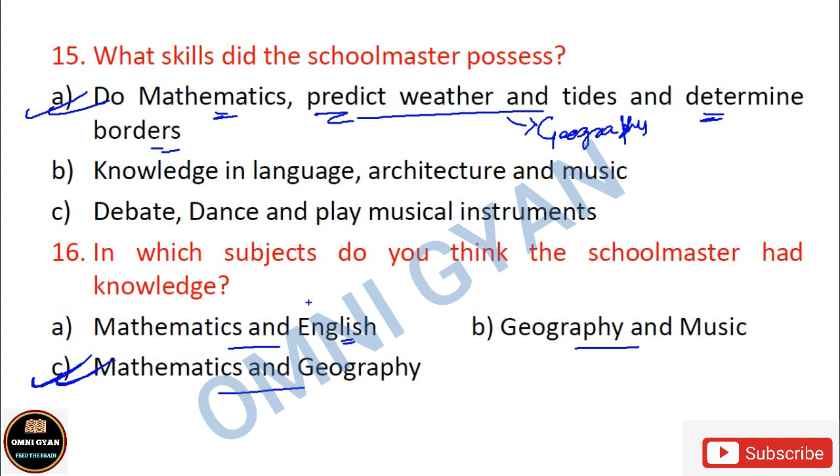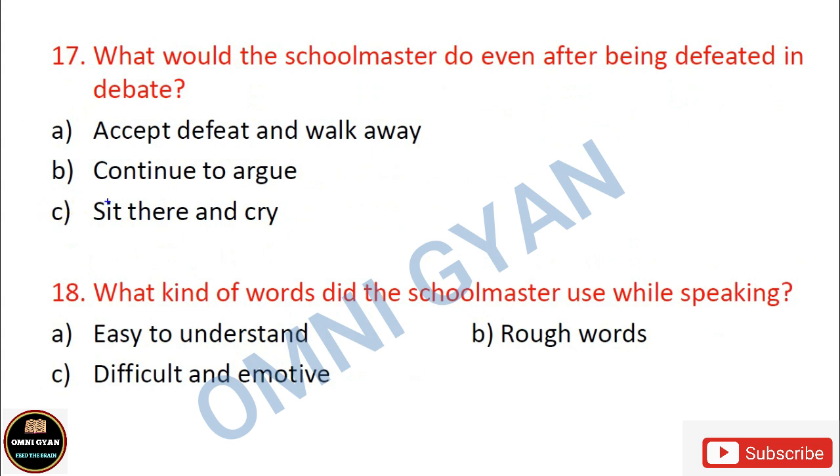Okay, so let's continue with the next number. We are almost towards the end. There are a total of 21 questions. What would the schoolmaster do even after being defeated in debate? When the schoolmaster would have debates with the village parson, sometimes the schoolmaster would be defeated also. Then what did he do? Did he accept defeat and walk away?